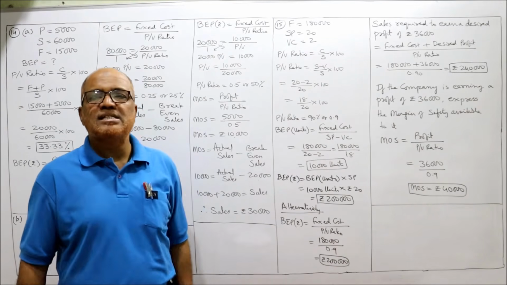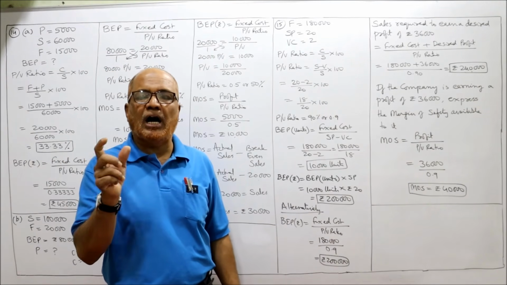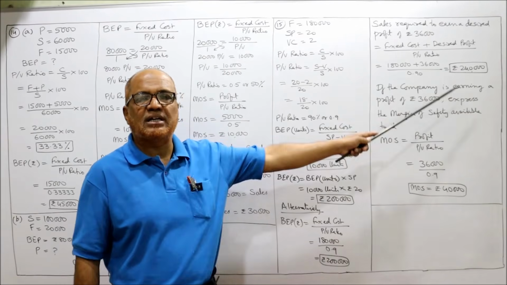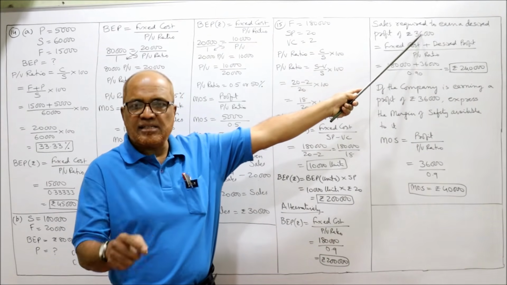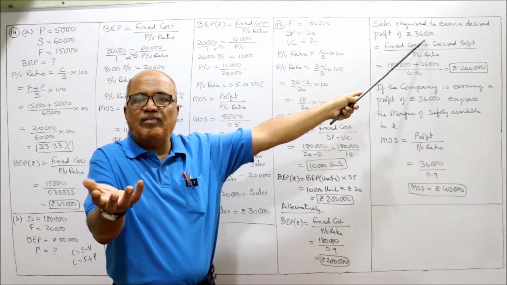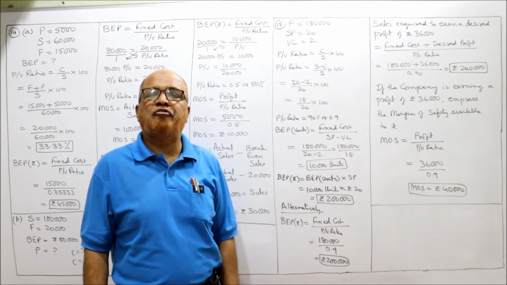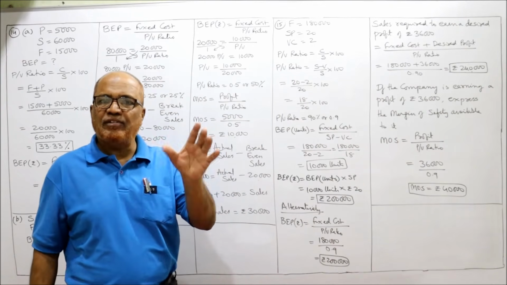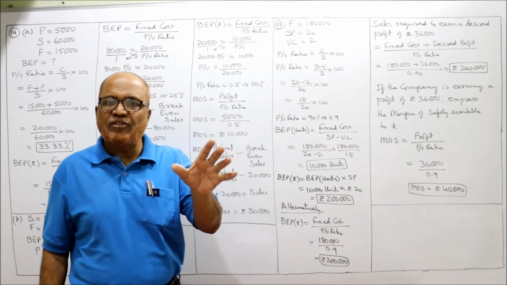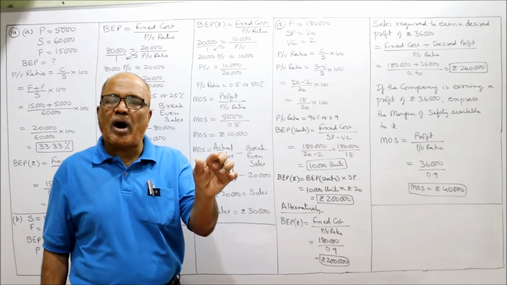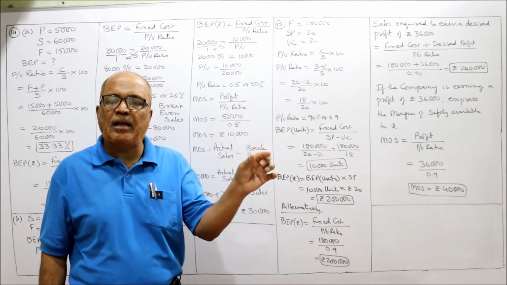Now it is asking you sales required to earn a desired profit of rupees 36,000. It is asking in the problem how much sales we have to make to earn a desired profit of 36,000. Formula number 6, 7 formulas I have given. The 6th formula is sales required to earn a desired profit.